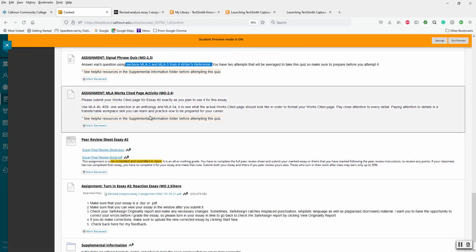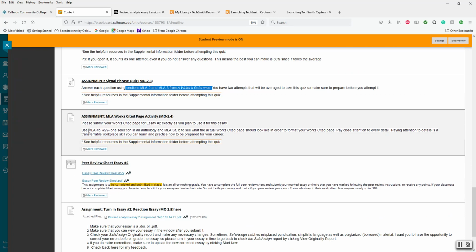MLA Works Cited page. This will be the Works Cited page that will be the last page, on its own page, of your essay. So make sure and do it correctly. Just follow MLA 3B, in this case right here, number 29. One selection, that's an article, in an anthology, that's your textbook, okay? And MLA 5A and B shows you what the page should look like.